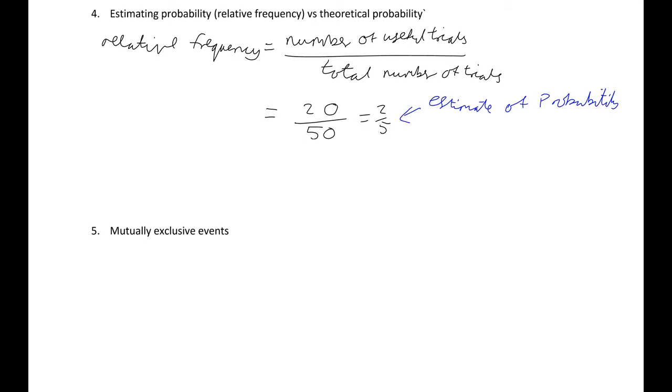So what we actually mean by this is that our probability here is getting closer and closer to the true probability. It's getting closer and closer to the theoretical as we increase the number of trials.